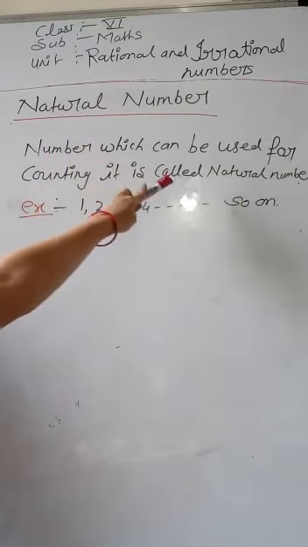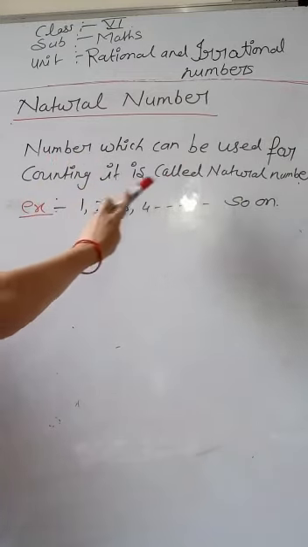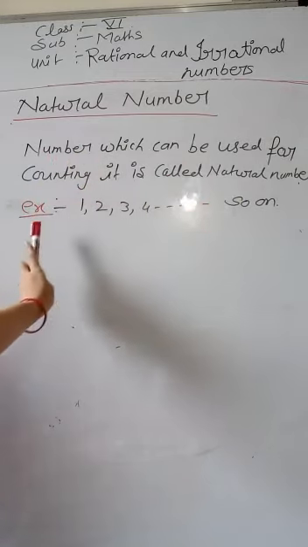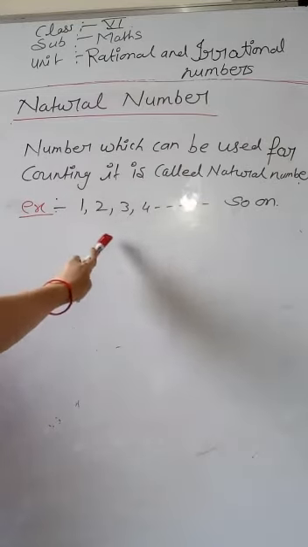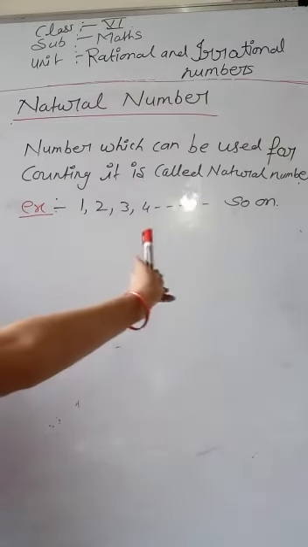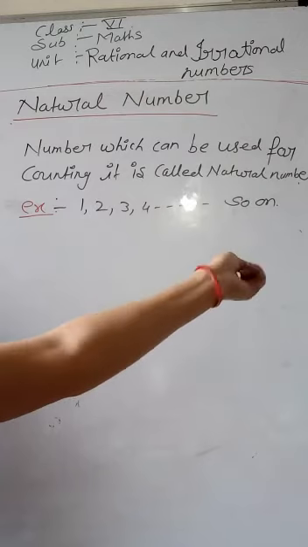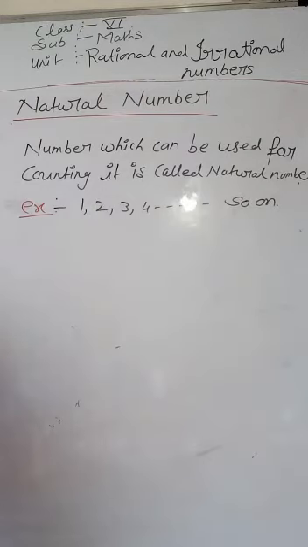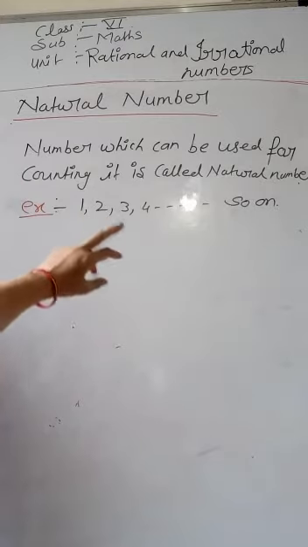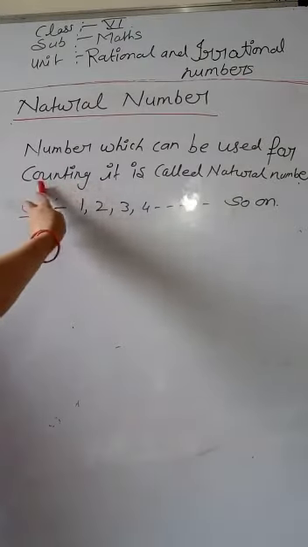Examples are 1, 2, 3, 4, 5, 6, 7, 8 and so on. Clear?